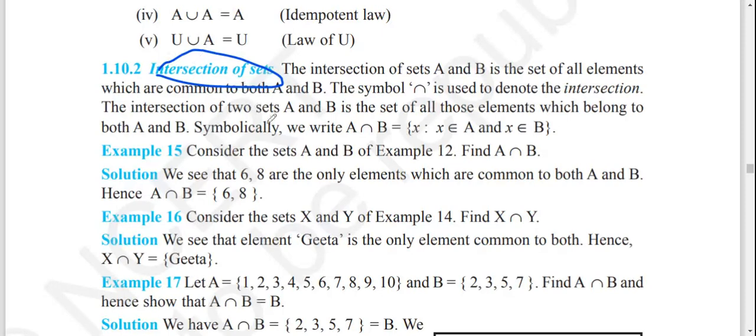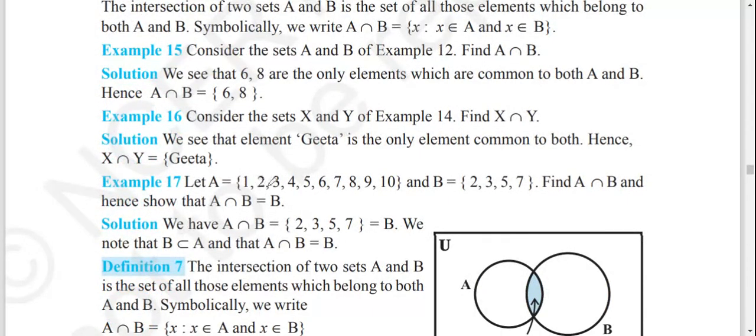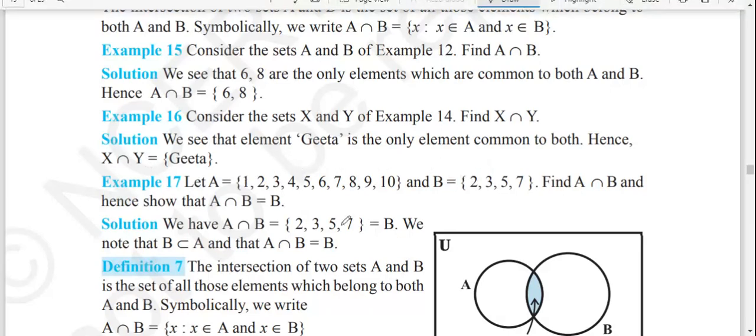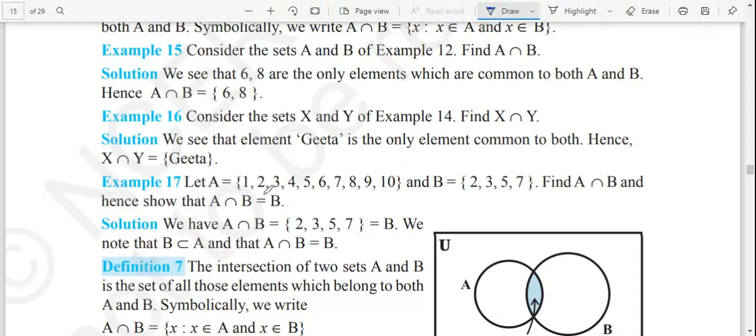Intersection of those elements. So, if we look at the elements of A, we have 1, 2, 3, 4, 5, 7, and 9, up to 10. While if you look at B, we have got 2, 3, 5, and 7. Now, which ones are similar? That is what we find while finding the intersection. Look at this. We have got 1 in A. We don't have that in B. So, it is not an intersecting point. It is not similar, so we should not write that down.